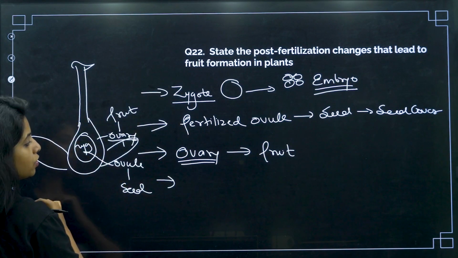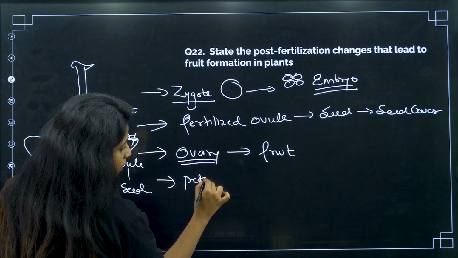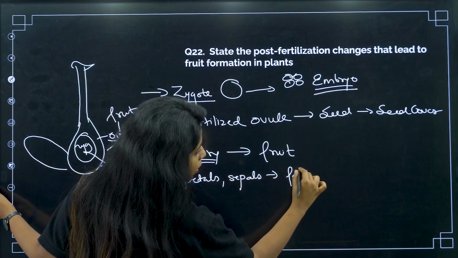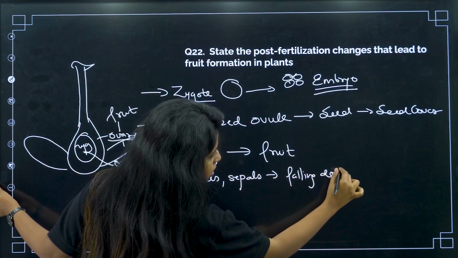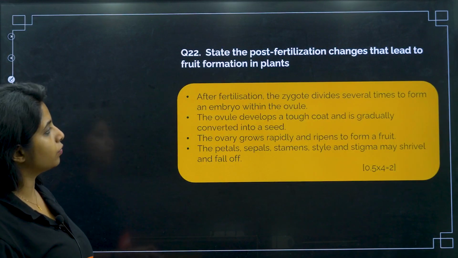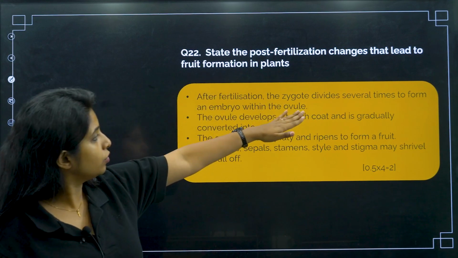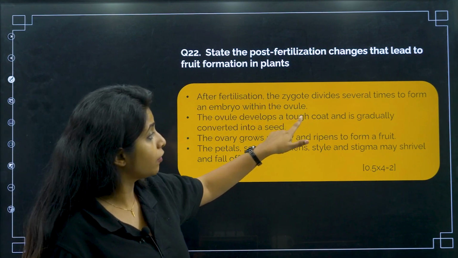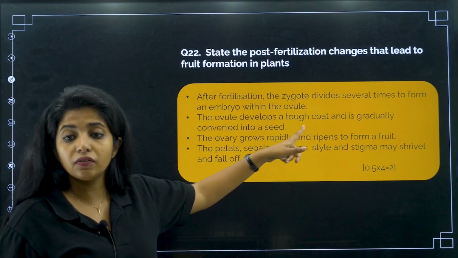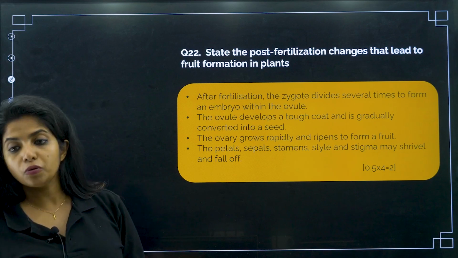What about the rest of the things? The petals, sepals, everything that you see will fall down. Cool. These are the 4 things that we have over here. So after fertilization, the zygote divides several times to form an embryo within the ovule. The ovule develops a tough coat and is gradually converted into what? A seed, my dear children. The ovary will ripen to form a fruit. The petals, sepals, stamen, style, stigma, everything which is there, is just going to fall off.